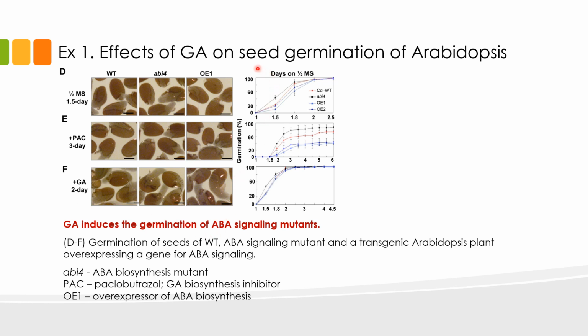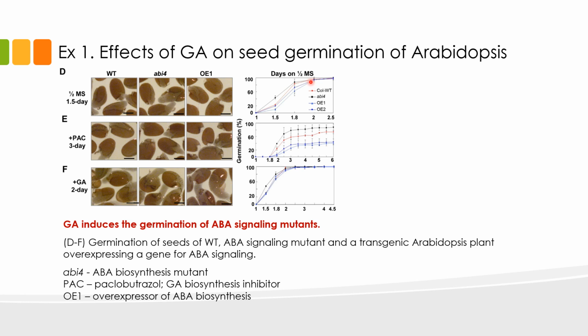Let's focus on the germination of these seeds after 1.8 days in 1/2 MS media. In this graph, we can see the germination of normal Arabidopsis seeds as indicated by the red line. The germination rate of ABI4 was a little higher than the normal seeds as indicated by the black line.